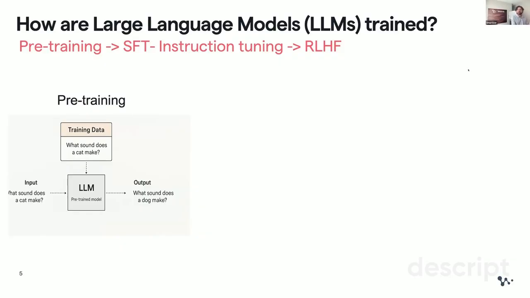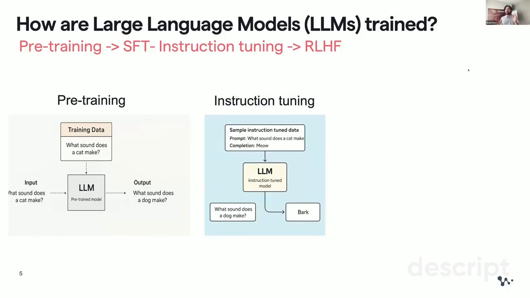Because this is not really helpful, there's a second step, called SFT, or supervised fine-tuning, also called instruction tuning. It needs a much smaller amount of data, which represents the pattern of your intentions for these input texts. So now you start structuring the input data a little bit more. You say, okay, here's the prompt, the input text: what sound does a cat make? And here's the expected output: meow. That's the completion. We show the LLM this type of pattern data, and now it recognizes the pattern.